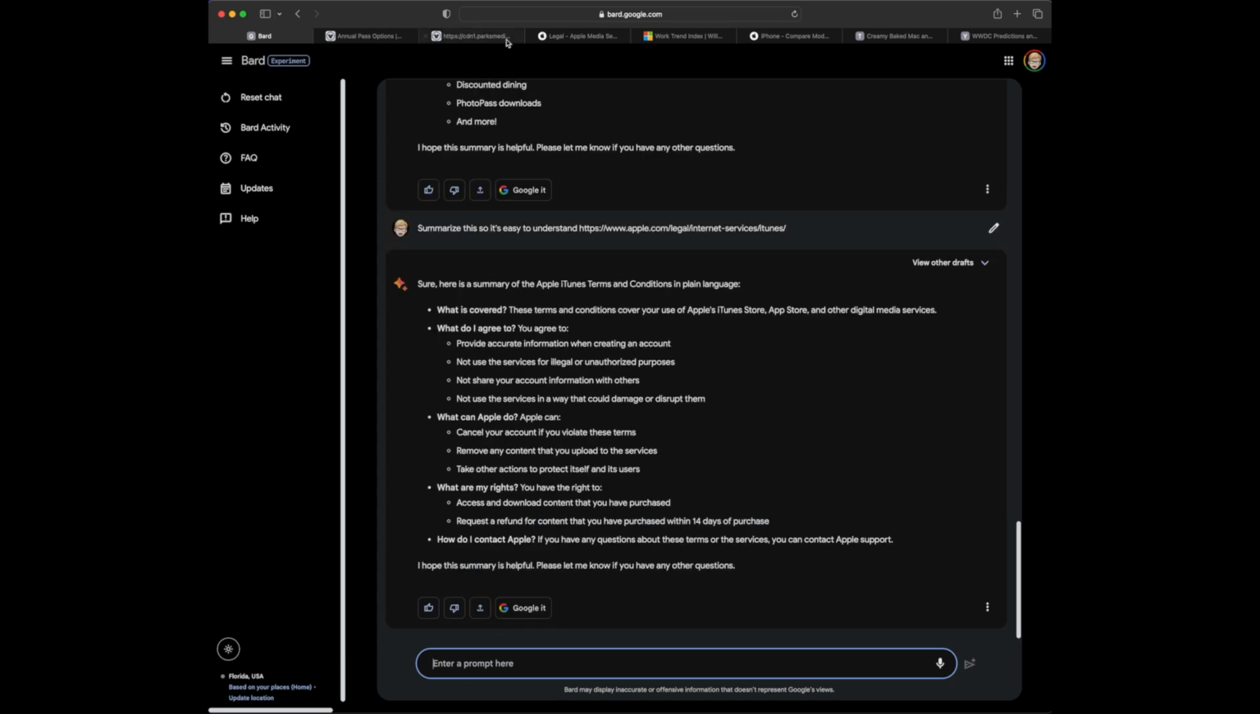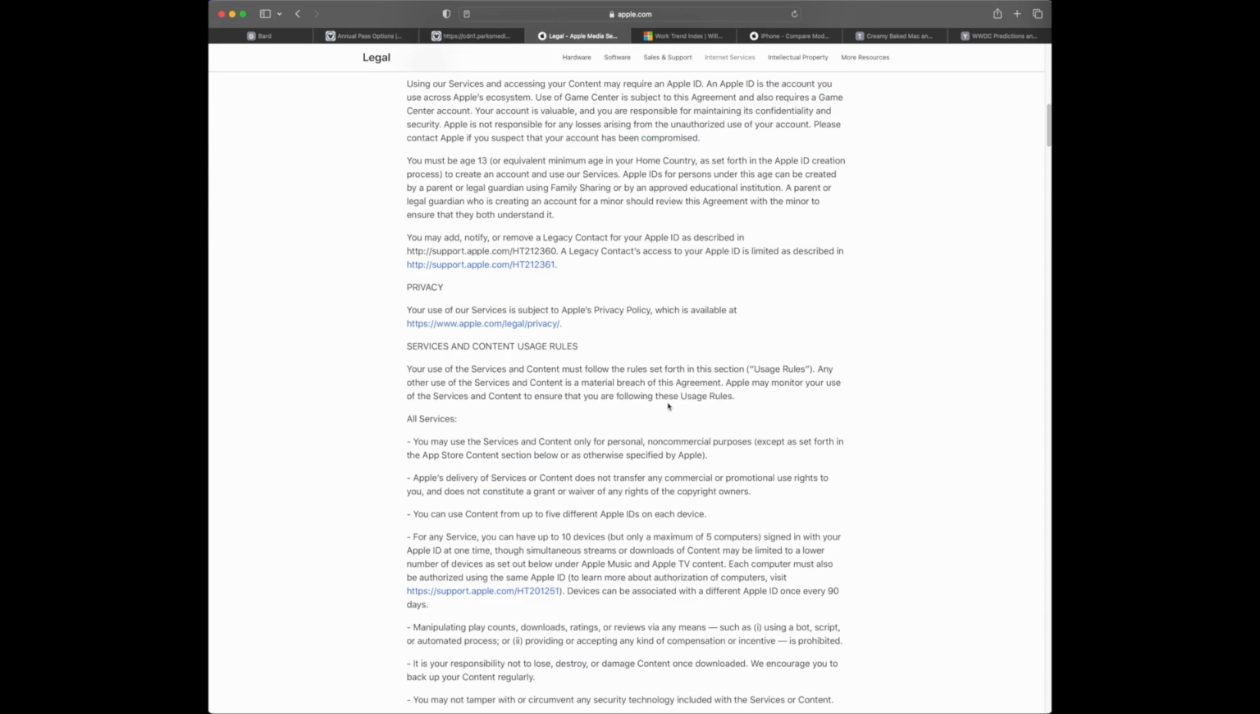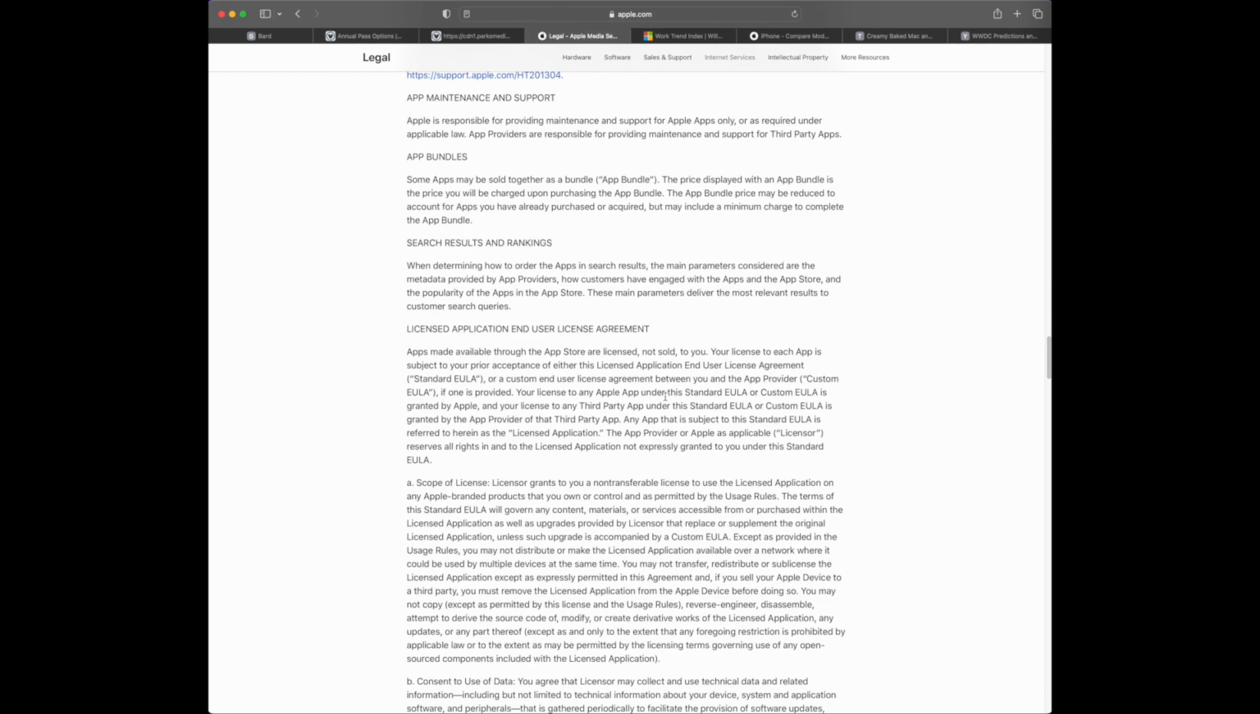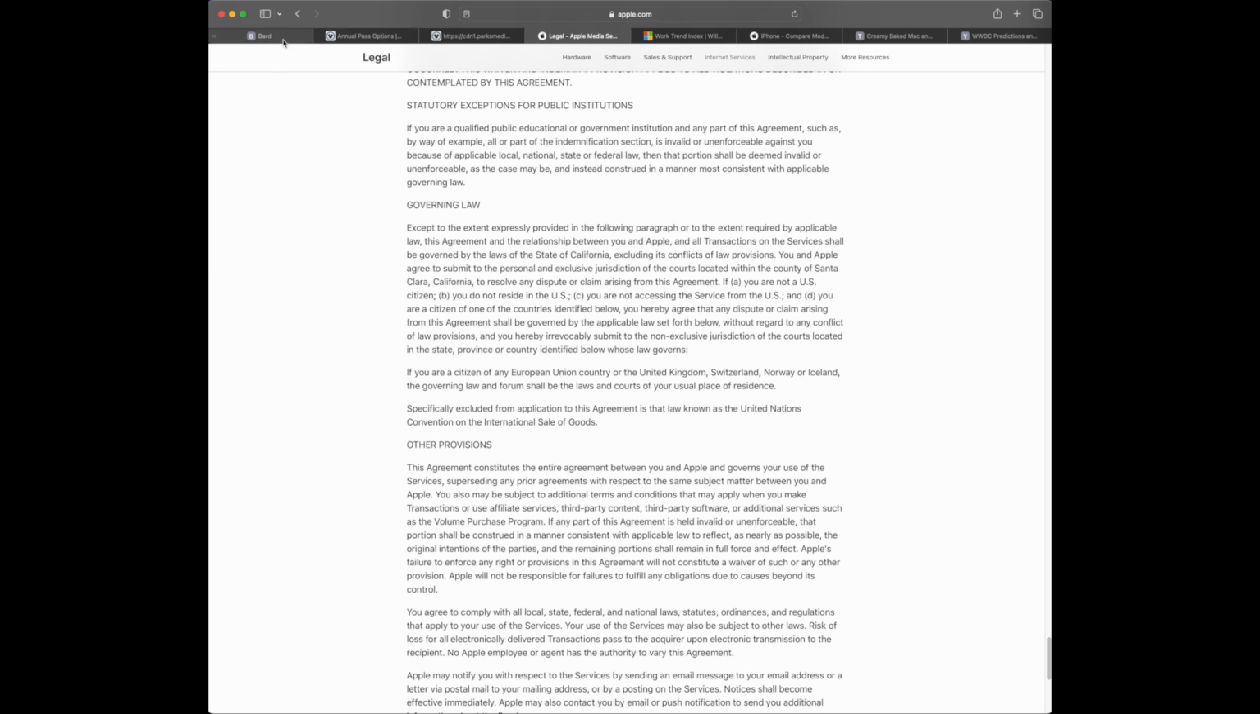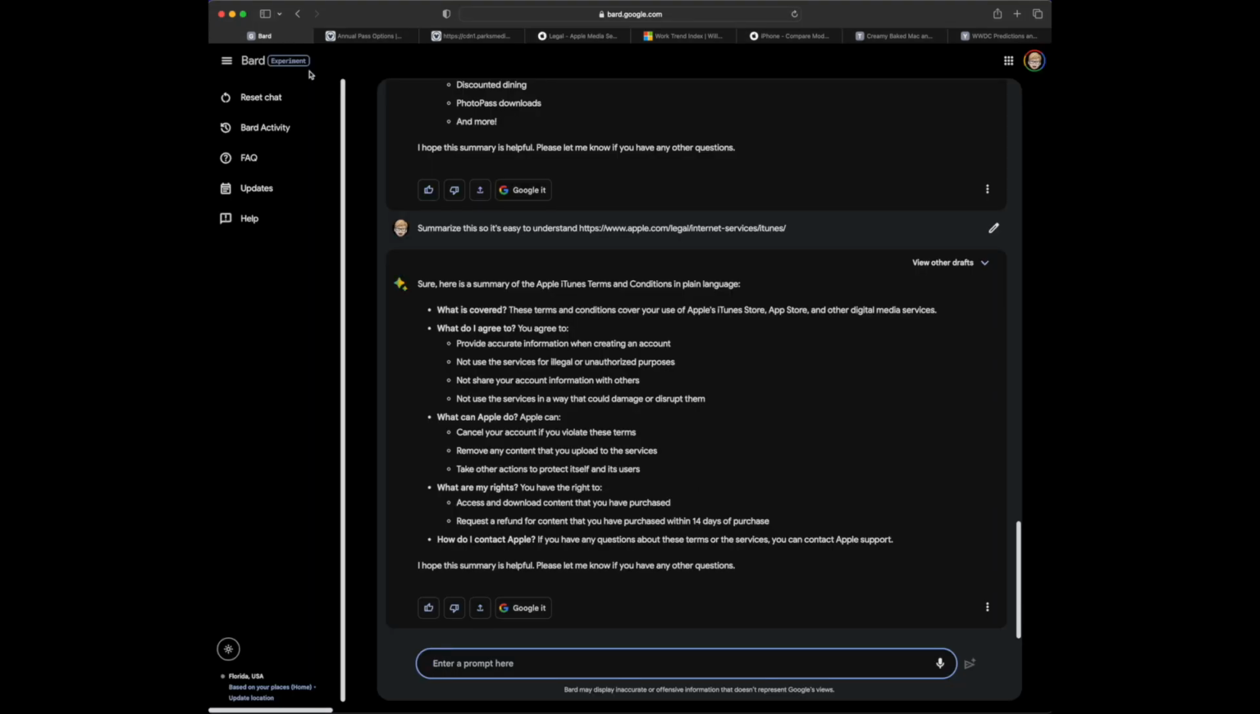And when you look at the terms and conditions, that's pretty good. What is covered? What do I agree to? Providing accurate information, not using the services for illegal or unauthorized purposes, not sharing your account with others, not damaging the service. What can Apple do? Cancel, remove. What are my rights? From this T&C here, there's so much here. Who wants to read all this? So just having Bard go out and summarize what is covered, what do I agree to, what can Apple do, what are my rights, how do I contact Apple?